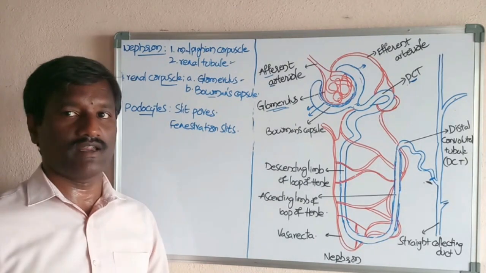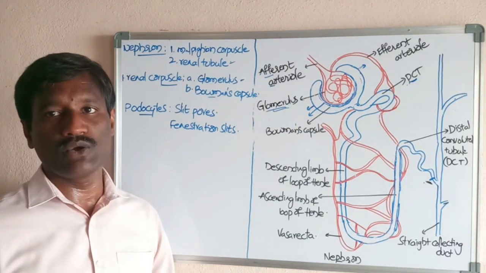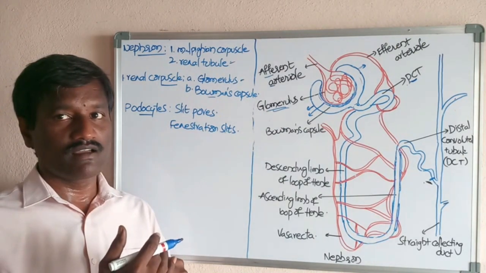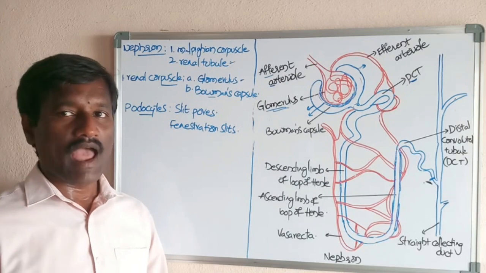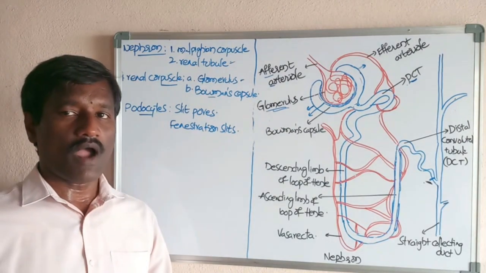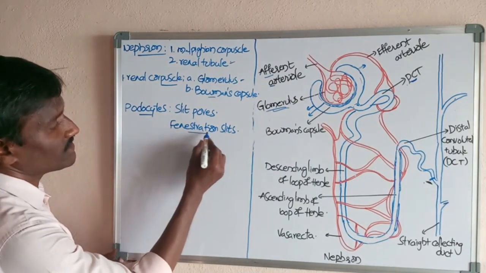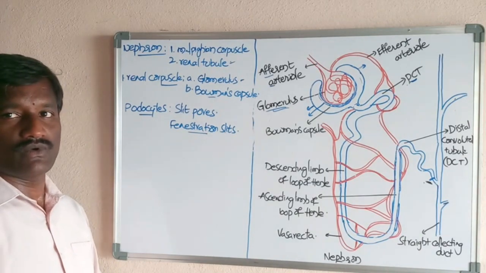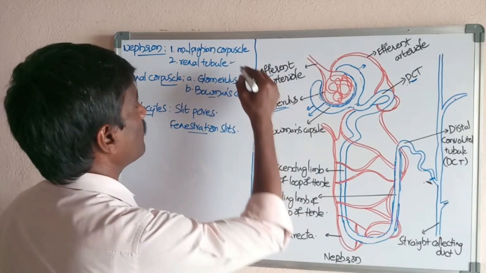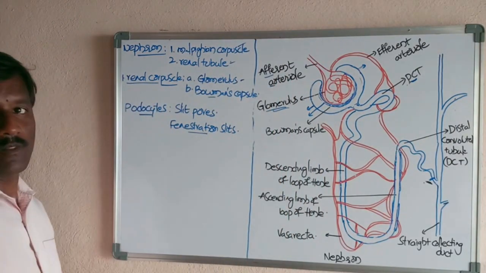Blood capillaries are formed with a single layer, called the endothelium. The endothelium of the blood capillaries of the glomerulus also has apertures or pores. These are called fenestration slits. Okay, this is all about the Malpighian corpuscle, also called the renal corpuscle.